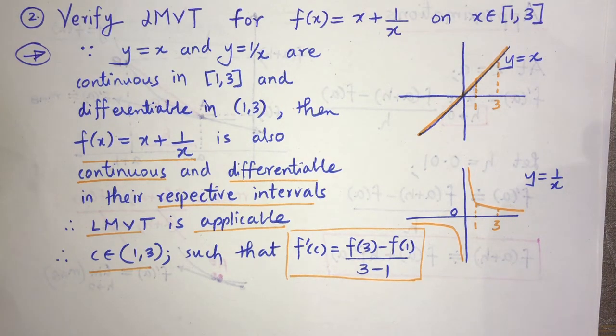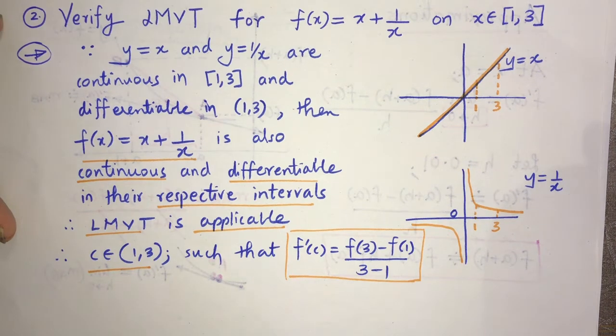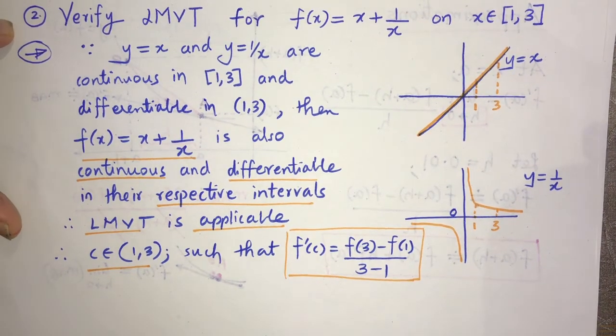वेरिफिकेशन मतलब हमारा काम क्या है, हमको वो सी फाइंड करना है और बताना है कि हाँ सच में LMVT के हिसाब से जो बोला गया है वो हो रहा है, that is happening, right. So LMVT is applicable, and if LMVT is applicable according to the statement, there will be a value in this interval where f dash C is f3 minus f1 upon 3 minus 1. Okay, so let us find the value of that now.